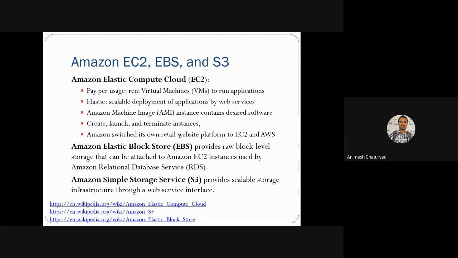So what you do to use this EC2, you create an instance which has some image. What is in that image? The image consists of the operating system and the required software for your company. Then you launch, and when you are finished with your purpose at your organization for a duration, and you have completed on a pay per usage basis, then you terminate that instance or image, you can say.